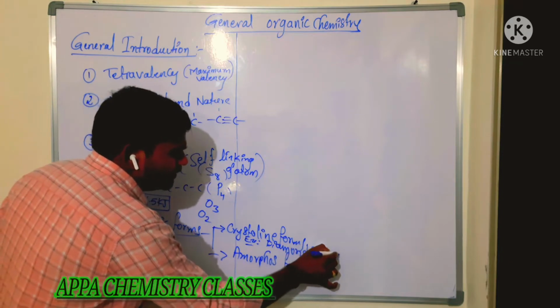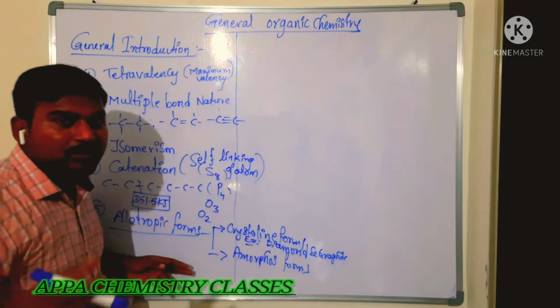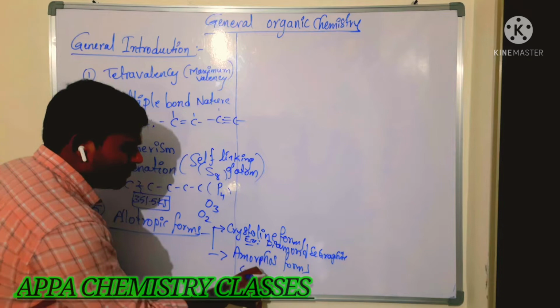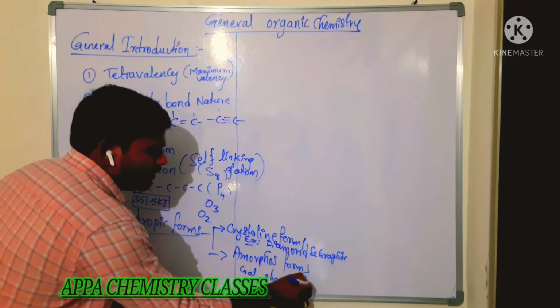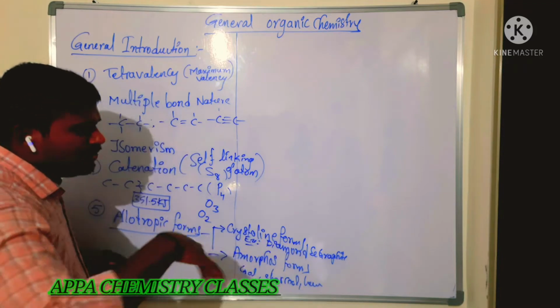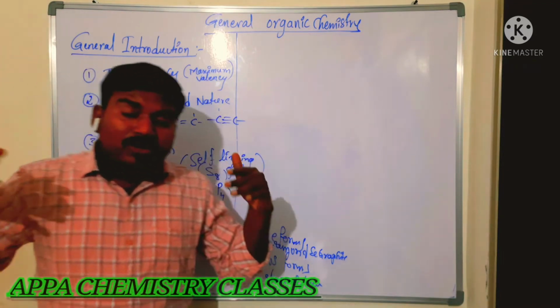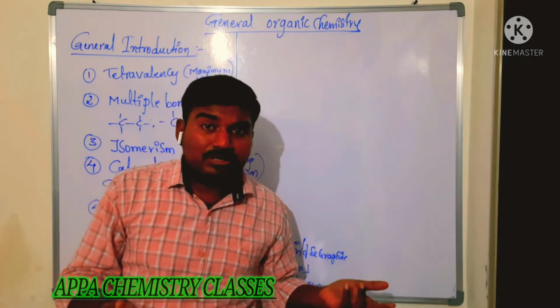You can also take fullerene and nanotubes; those all come under crystalline forms of carbon allotropes. For amorphous forms you can take coal, charcoal, lamp black, and ash; those all come under amorphous forms of carbon allotropes. Sir, will other elements also form allotropes? Yes, many elements have different types of allotropic forms.